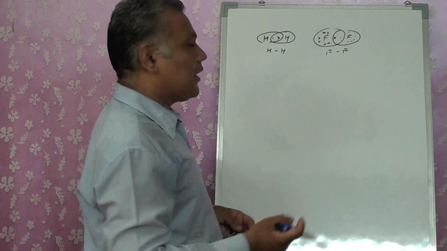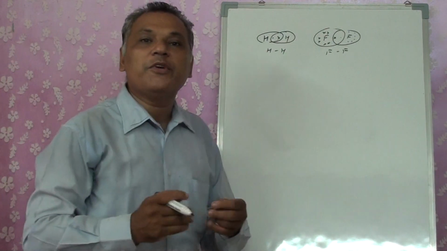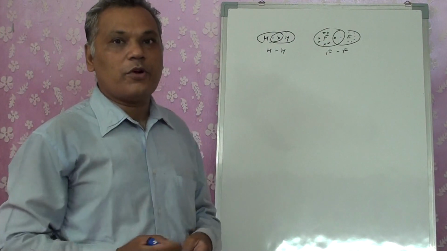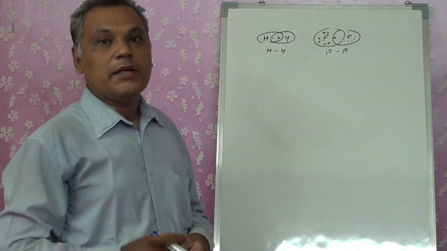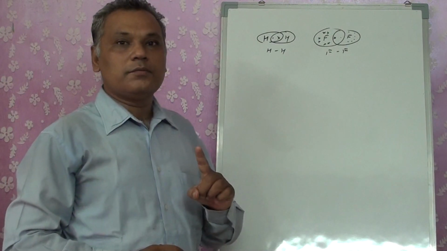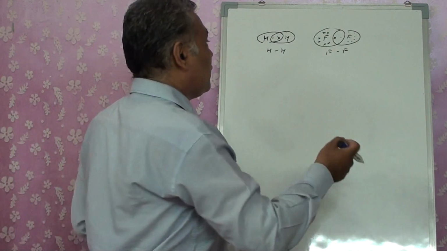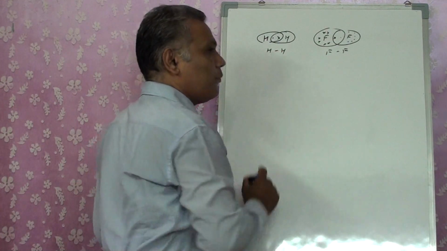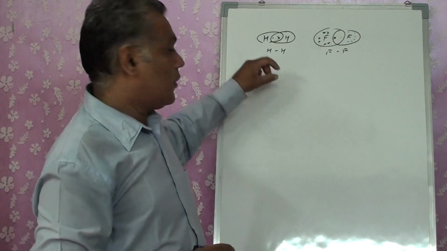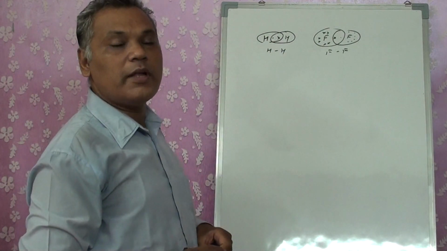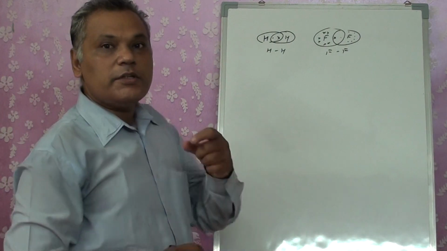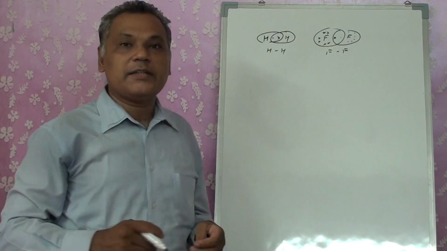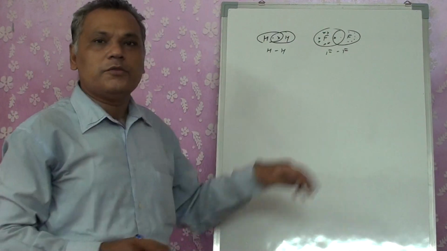The question arises that it might be because of the electronic configuration. Okay, let it be, that might be one of the reasons. But the second problem is that they have a single bond, with one electron shared between each of them. Then the bond dissociation enthalpy, the amount of energy required to break that bond, should be the same, since both of them are single bonded. Now the question arises, sir, might it be because of different atoms?